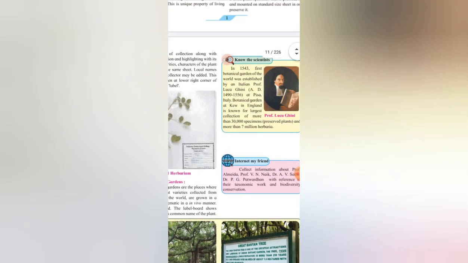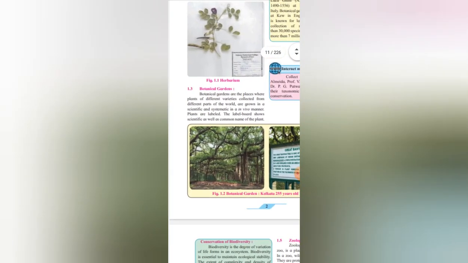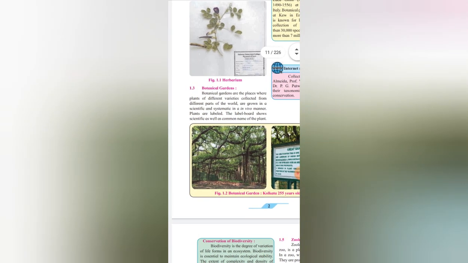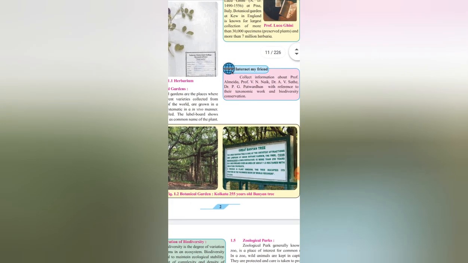All right. The second, okay. And then botanical gardens. We all know botanical gardens means having plants in that garden. So in this, there will be a label board showing that this plant's age from when it is grown and the scientific name. So it is grown in vivo manner. That means in its natural conditions it is grown.